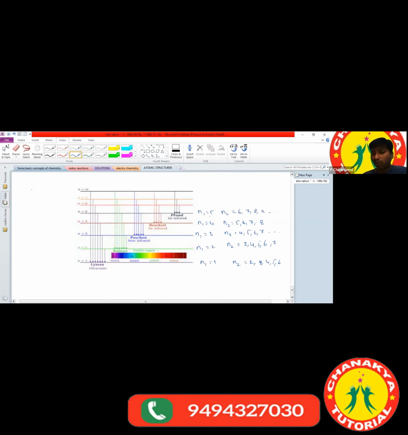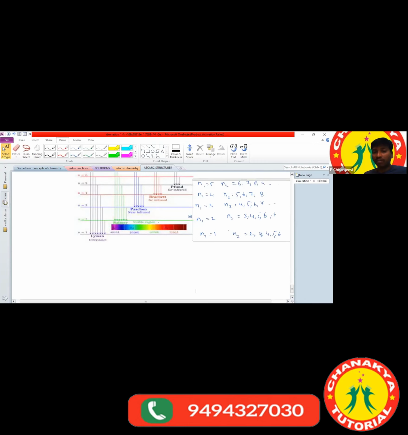Sir, why do we have to know the n1 and n2 values here? To calculate the wave number. By using the hydrogen spectrum we can calculate the wave number. Sir, what formula do we use? Wave number is equal to 1 by lambda is equal to R into Z square into 1 by n1 square minus 1 by n2 square. By using this formula we calculate the wave number.